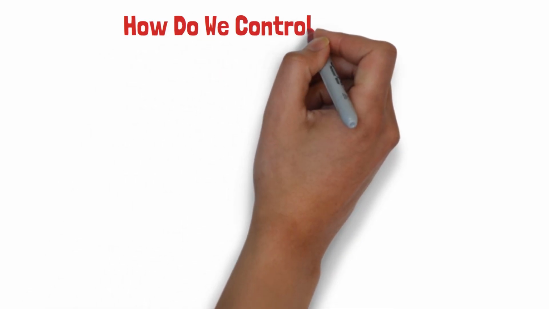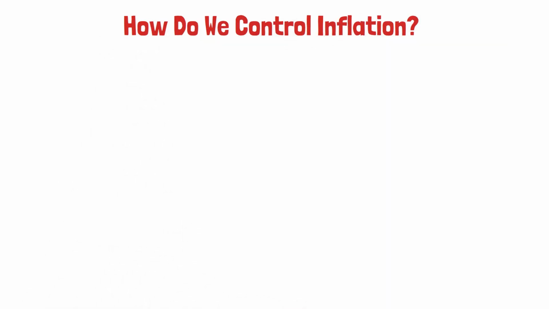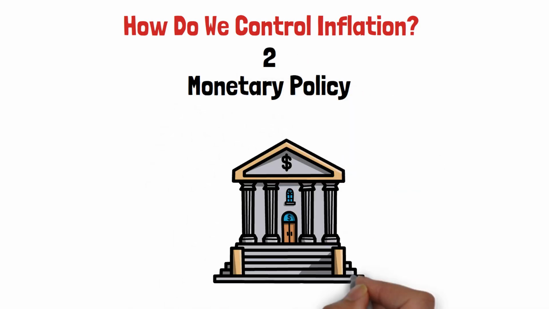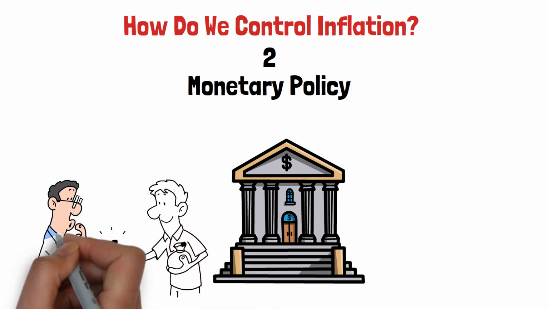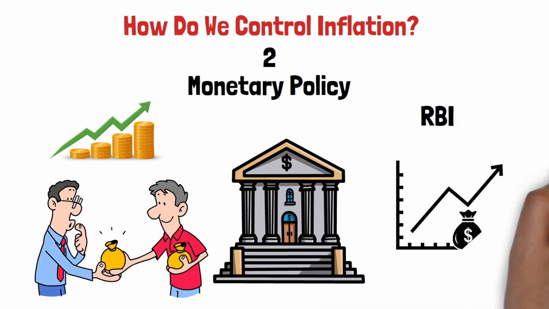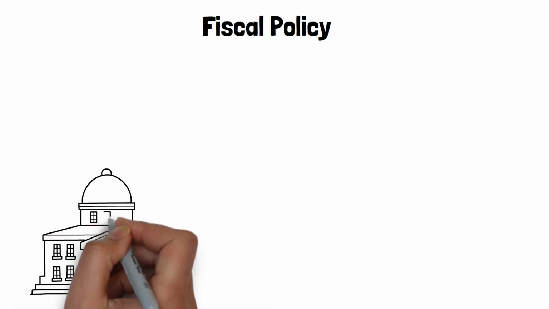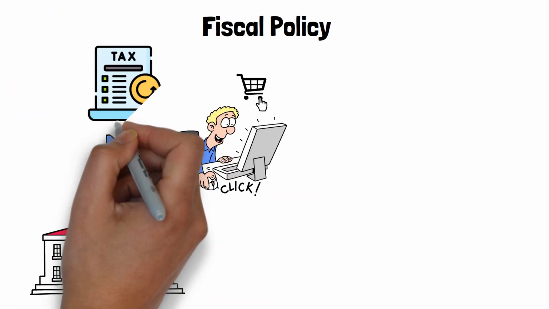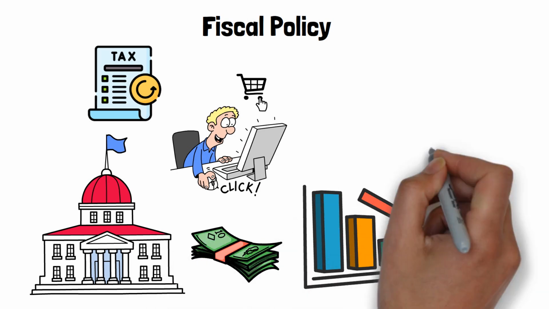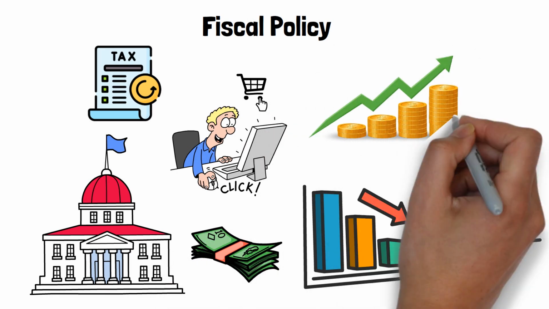How do we control inflation? Governments and central banks use two main tools. Monetary policy, used by central banks, increase interest rates to reduce borrowing, reduce money supply in the economy. Example: RBI raising repo rate to cool down inflation. Fiscal policy, used by the government, reduce public spending, increase taxes to reduce disposable income. Both tools aim to reduce demand, stabilize prices, and maintain economic health.